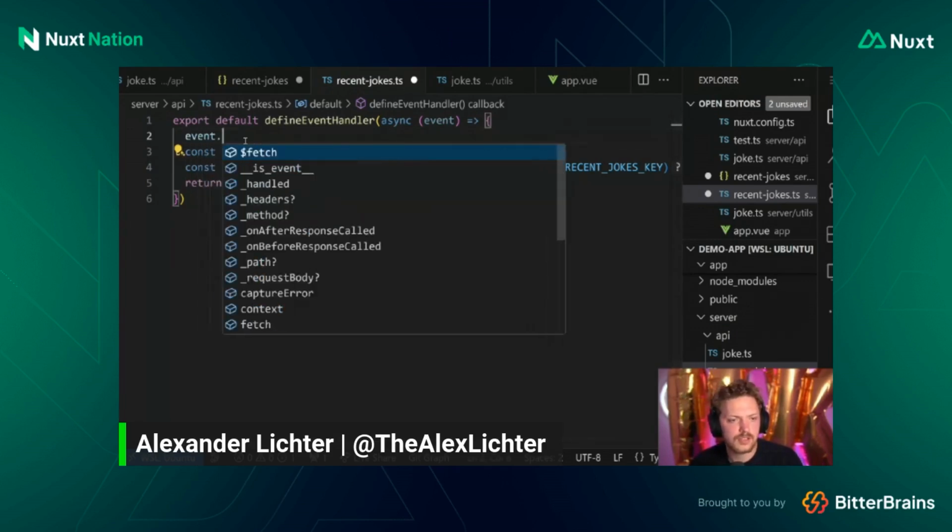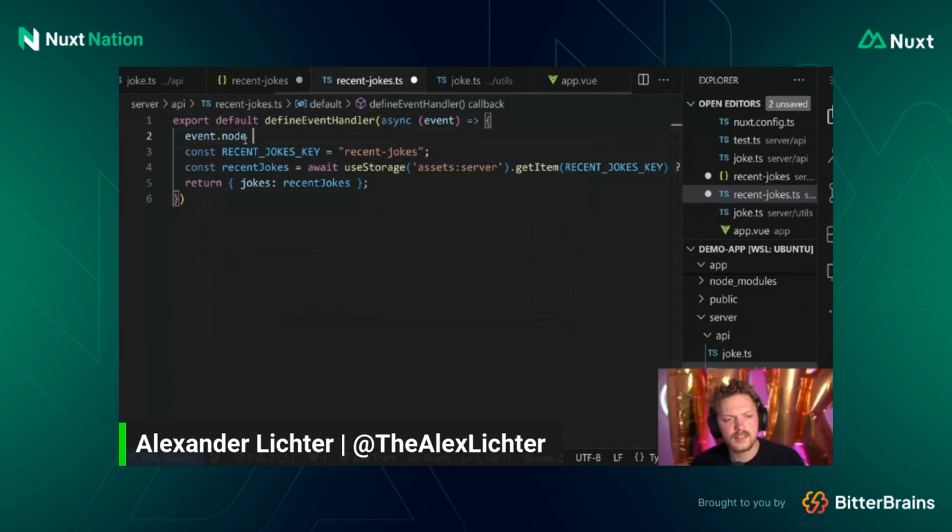So please also don't use something like event.node. Let's not do this. Like, don't. Ideally, there's a helper or any way to access whatever you want to access. This makes you very reliant on Node code and will actually ruin your runtime agnosticity. So let's not do that.